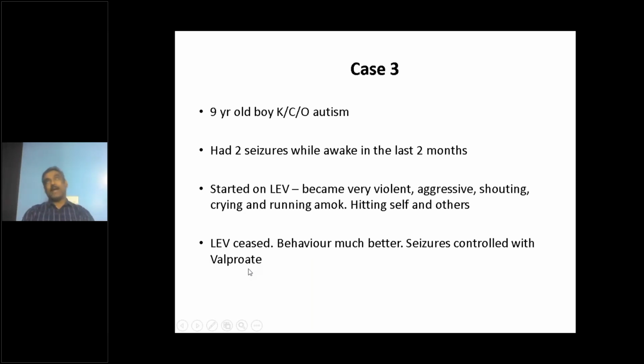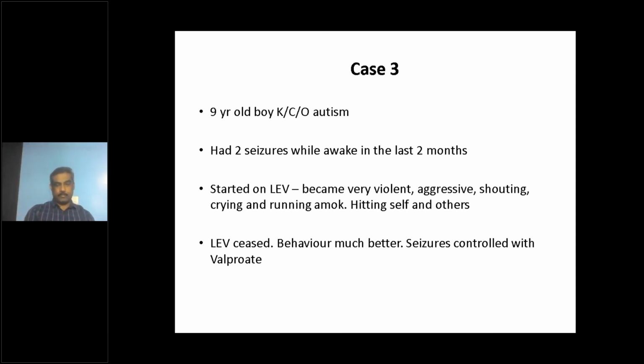Valproate has a secondary mood stabilizing effect also. Valproate per se can cause behavior problems. Mind you, any antiepileptic medication for that matter can give rise to behavior problems. But in this scenario of autism, levetiracetam is very notorious. So valproate or oxcarbazepine can be useful as a mood stabilizer also. Psychiatrists always use these medications for mood stability, but the doses used for mood stabilization are higher. What we use for seizure control is a lower dose.